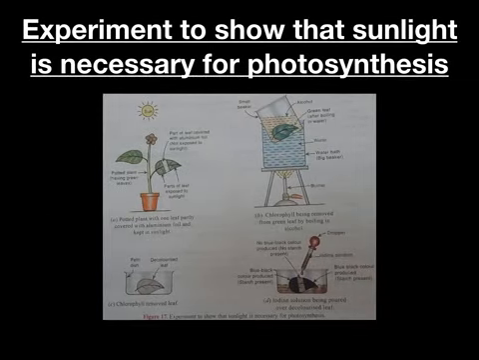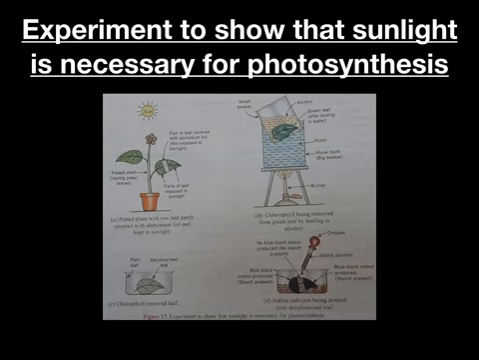Experiment to show that sunlight is necessary for photosynthesis. Take a potted destarched plant. Take a thin strip of aluminum foil and wrap it in the center of one leaf on both the sides while the leaf is still attached to the plant. Use clips for fixing it tightly. Keep this potted plant in the bright sunlight for 3 to 4 days.